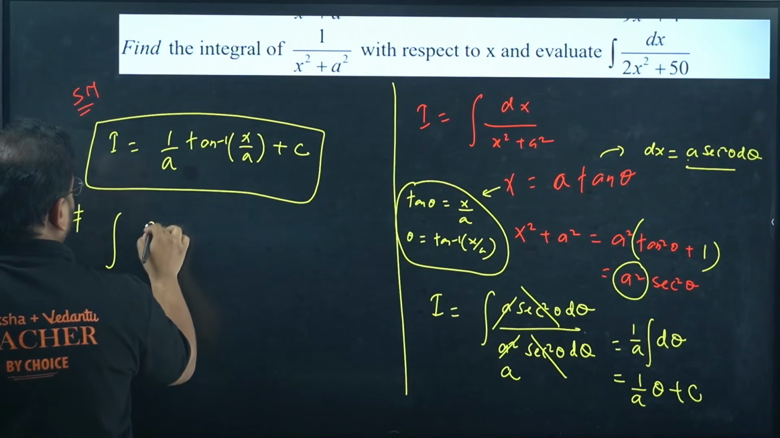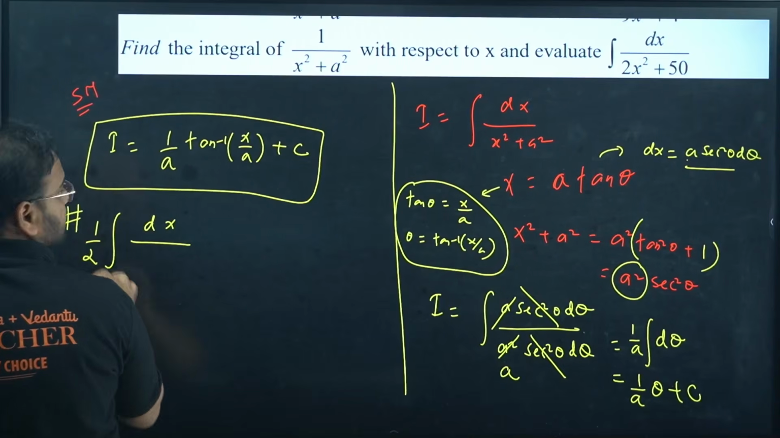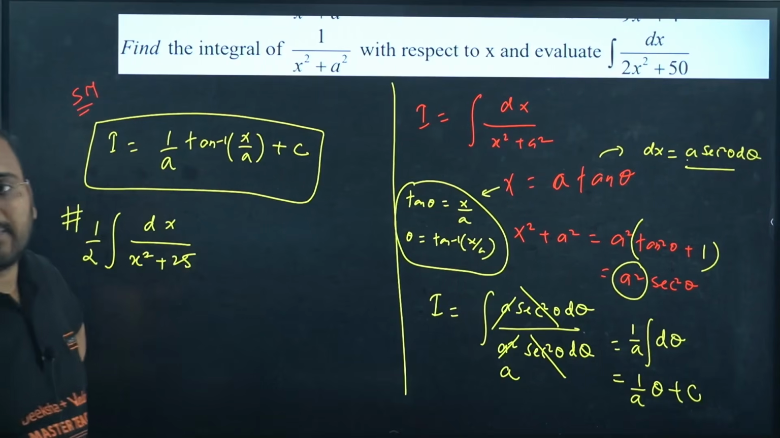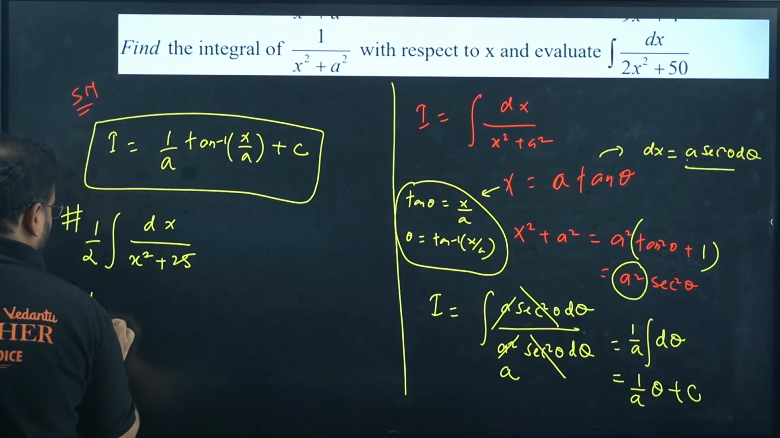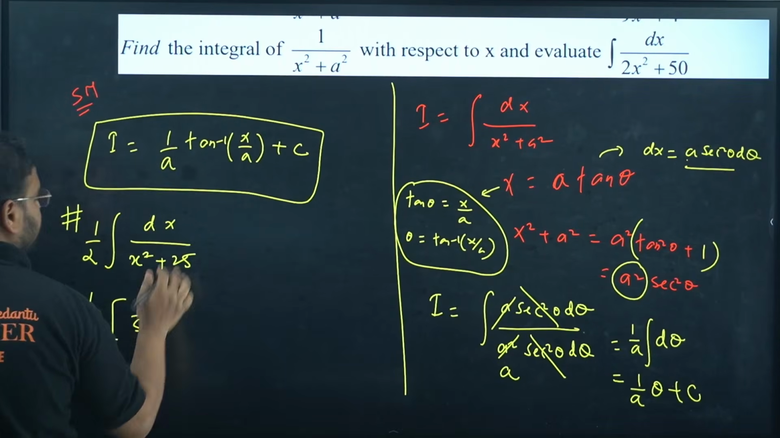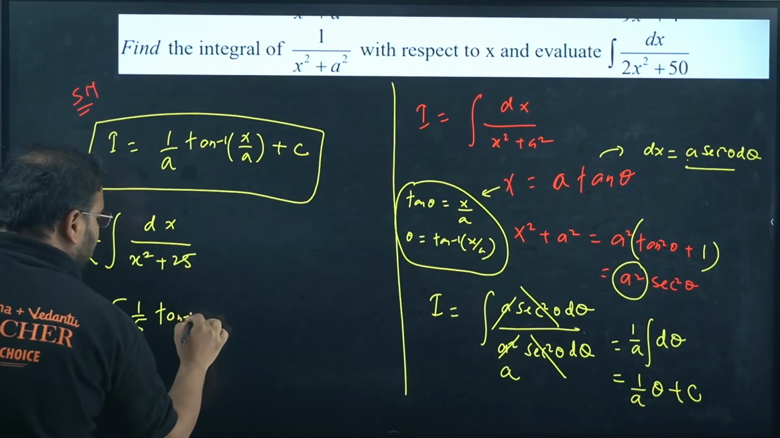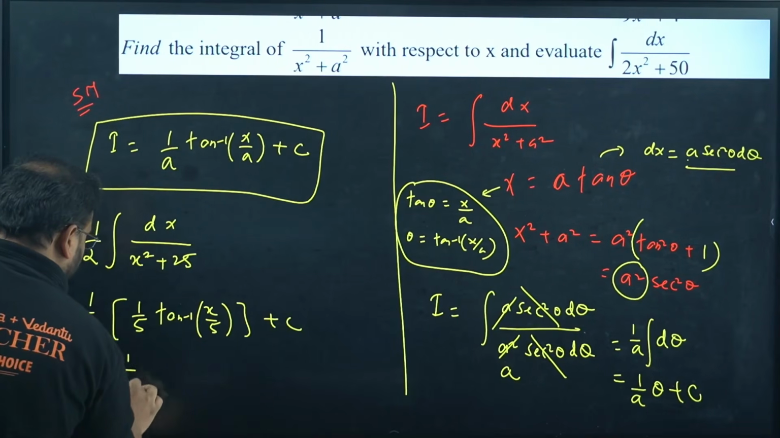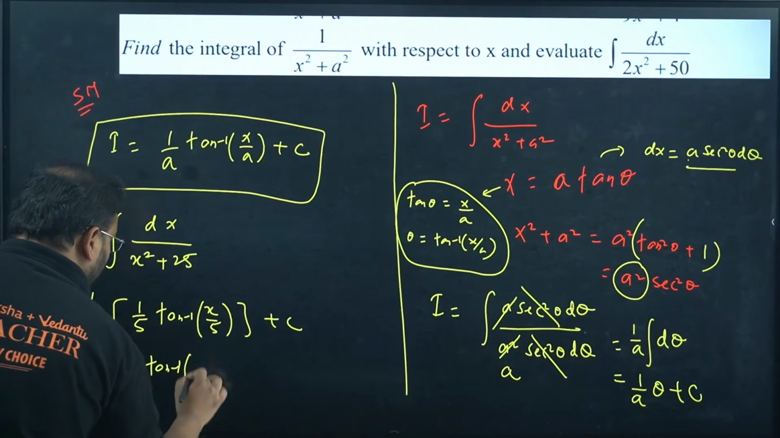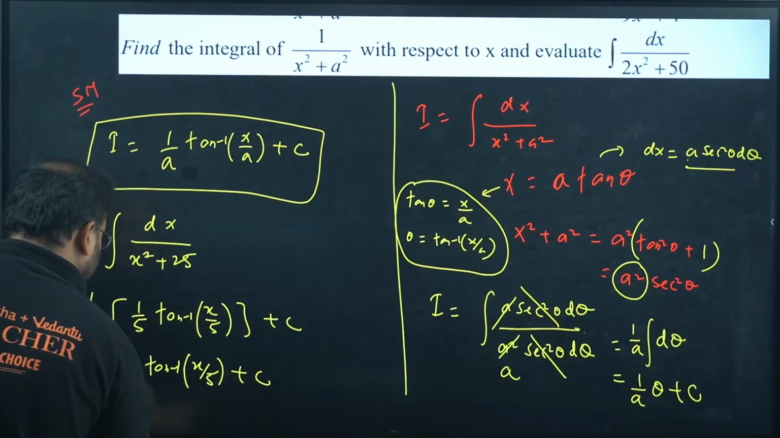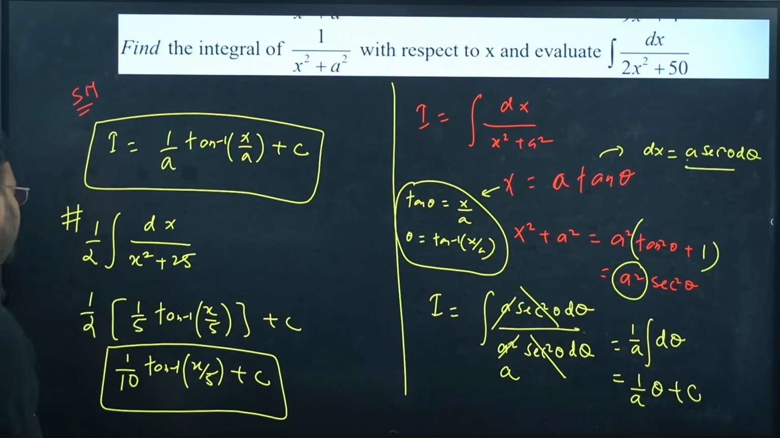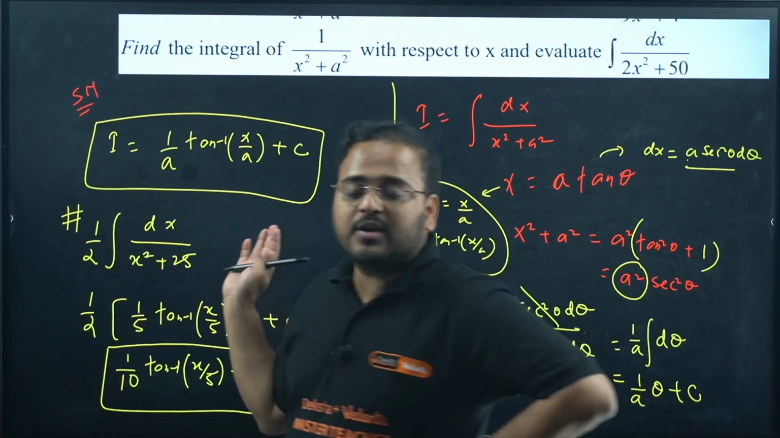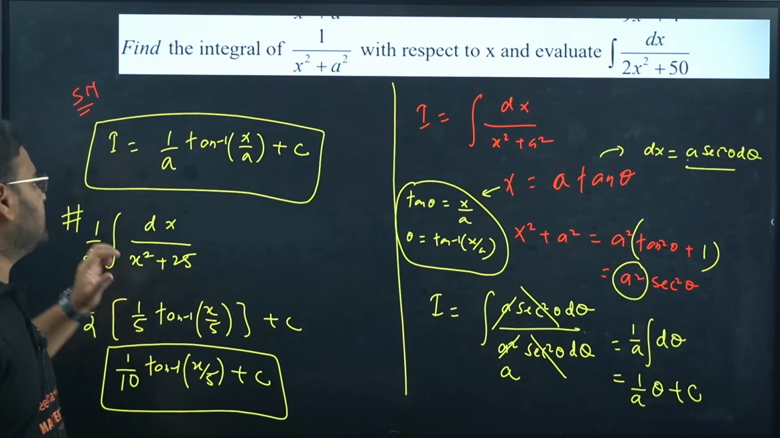Check the part 2 of this question. Integration of dx upon, take 2 common, you have x square plus 25. Now you apply integration for this part. 1 by 2 is outside, you get 1 by 5 because 1 by a is there, tan inverse of x upon 5 plus c. So you get 1 by 10 tan inverse of x by 5 plus c. Correct? This is your answer. 5 marker. Is it a difficult question? No, right? That's why I did this. Next one.